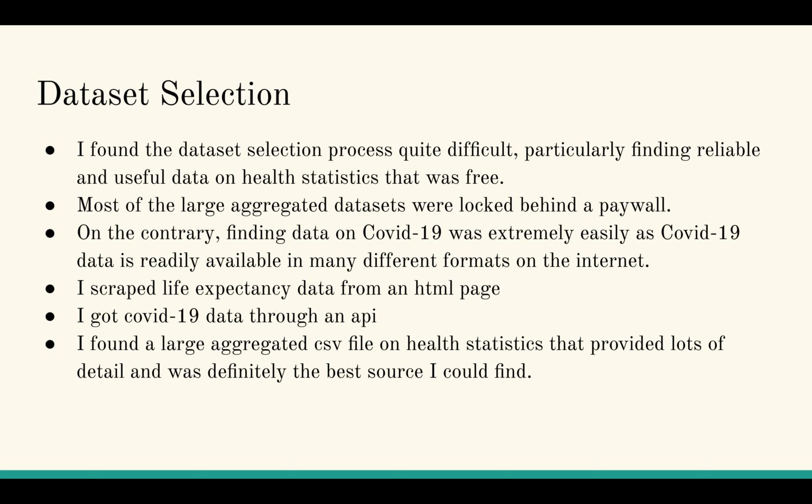On the contrary, finding data on COVID-19 was extremely easy, as COVID-19 data is readily available in many different formats on the internet. I scraped life expectancy data from an HTML page, I got COVID-19 data through an API, and I found a large aggregated CSV file on health statistics that provided lots of detail and was definitely the best source I could find, and definitely the best source out of the three if I were to rate them.